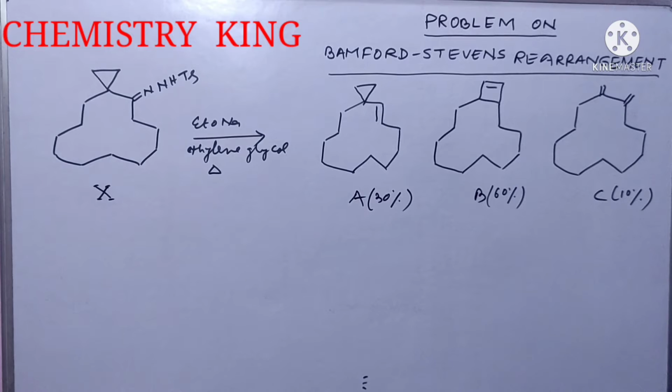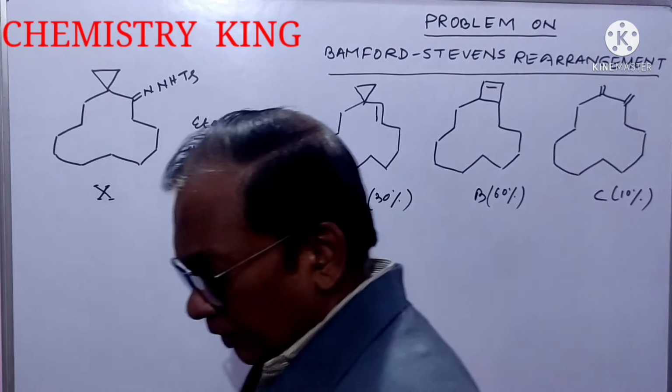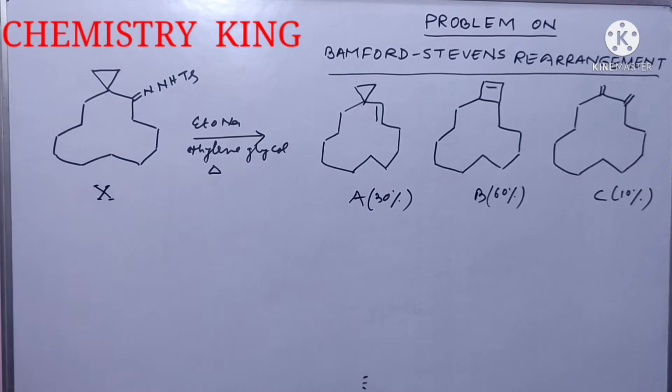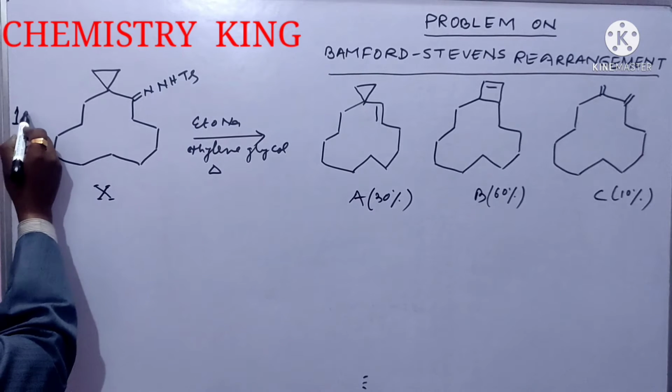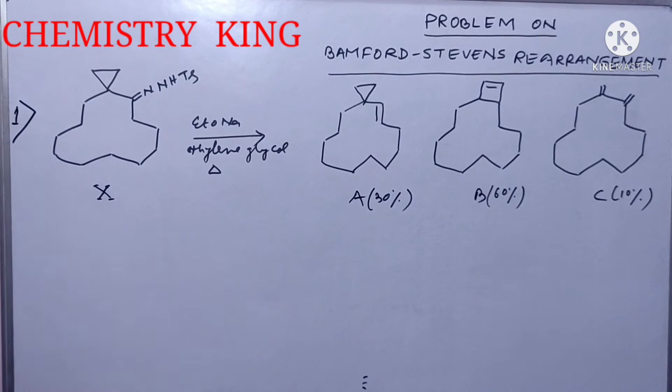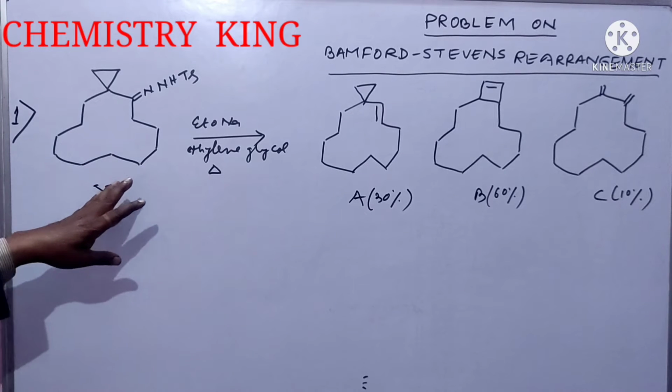Now, we will see some problems on Bamford-Stevens rearrangement. It is the first problem. It is tosyl hydrazone.